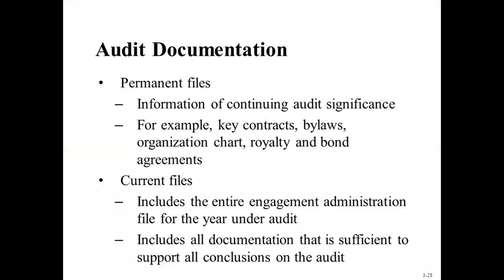It is file. In audit documentation, there are two types of file: permanent and current. Permanent means usually the information contained in it does not change every year. For example, it contains key contracts, bylaws, organization chart, royalty, and board agreement. Okay, current file, these change every year under the audit, meaning it includes audit procedure, audit program, and conclusions reached throughout the audit are included in the current file.